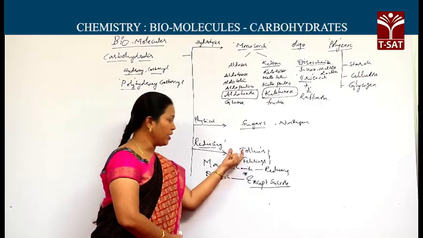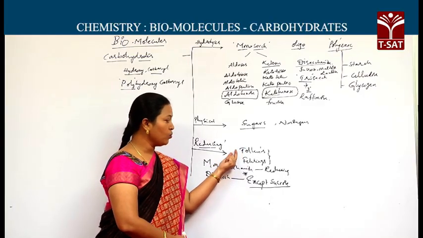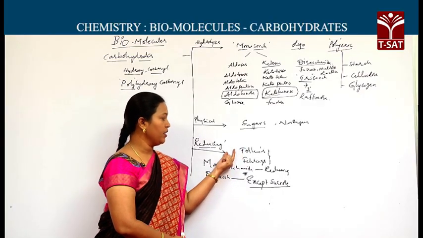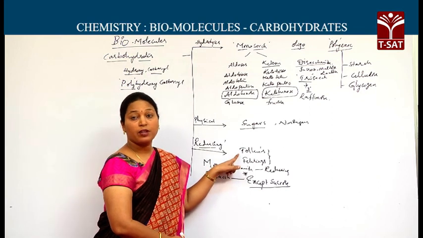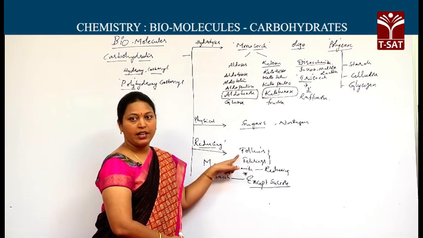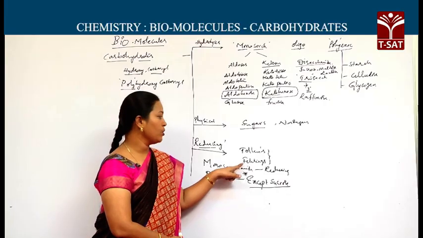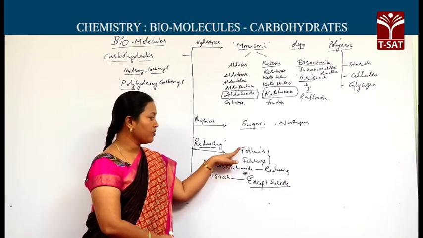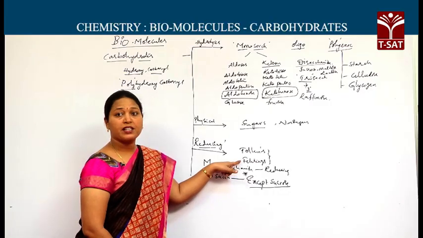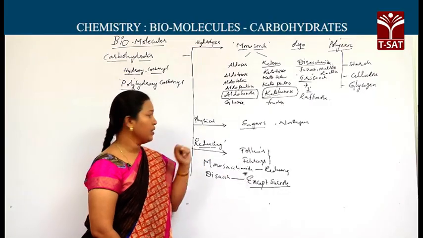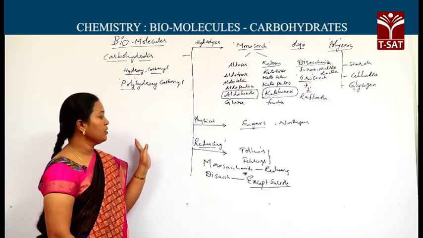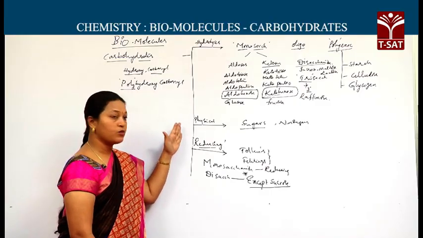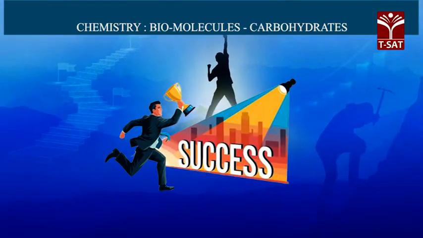One more continuation of this point: glucose has the ability to form a silver mirror with the Tollens reagent, and it forms a red precipitate with the Fehling solution. After the reaction, a silver mirror is formed with Tollens reagent and a red precipitate with Fehling solution. It is another type of classification, based on the reducing ability.